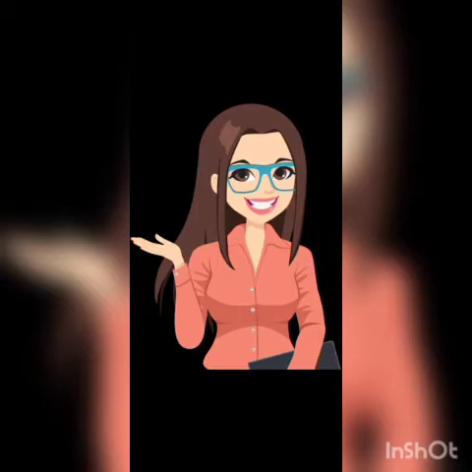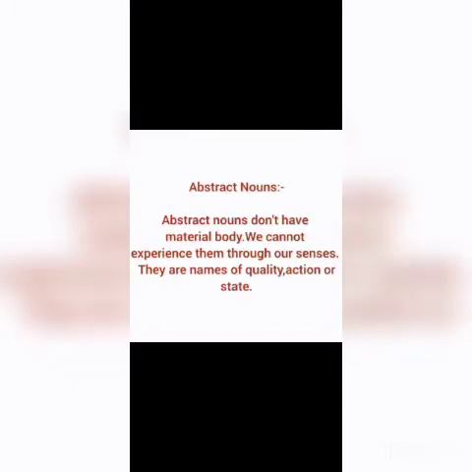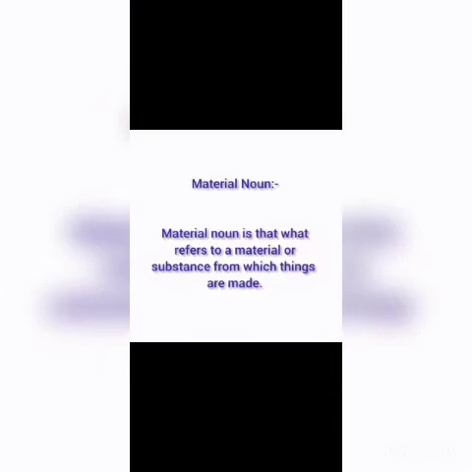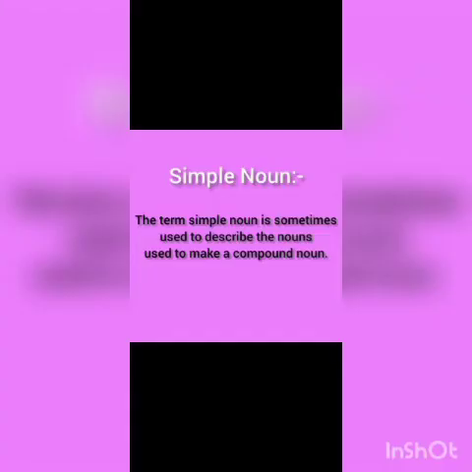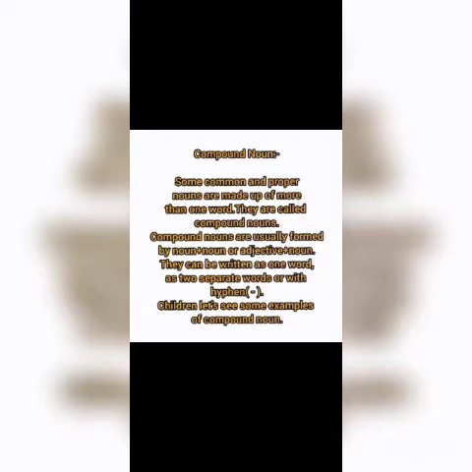Students, in last lecture, we have studied about concrete nouns, abstract nouns, material noun, simple noun, and compound noun.